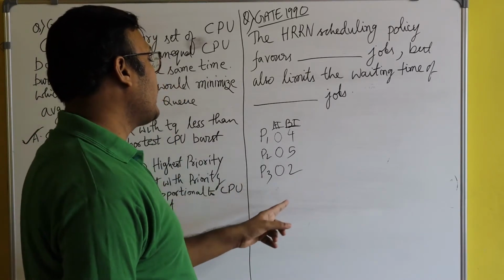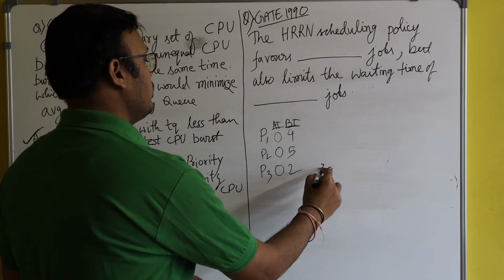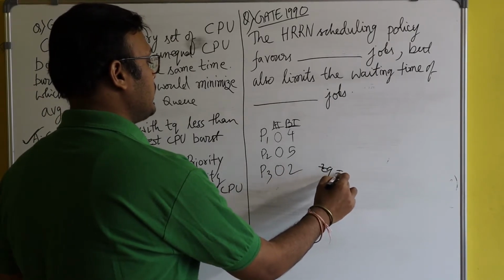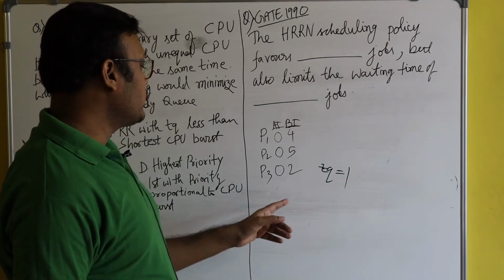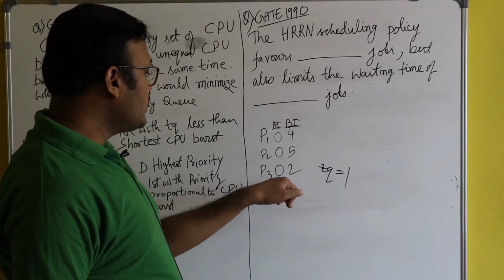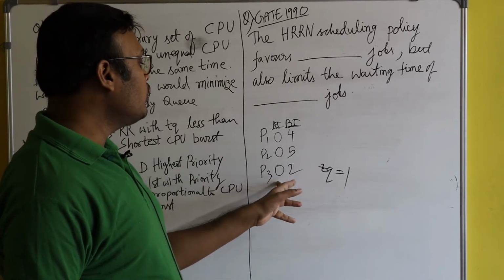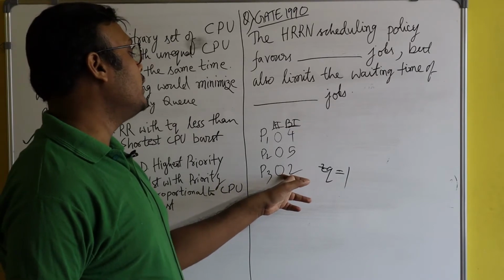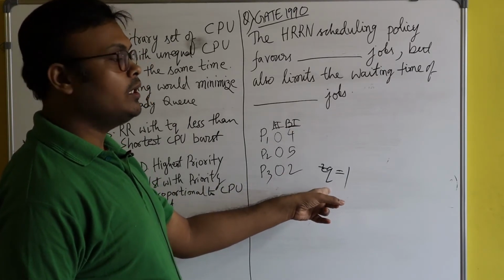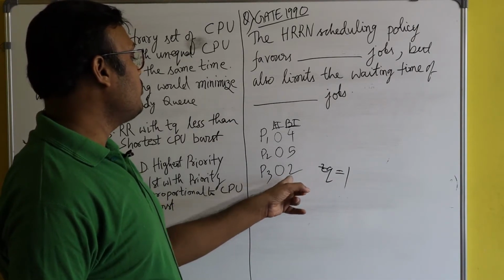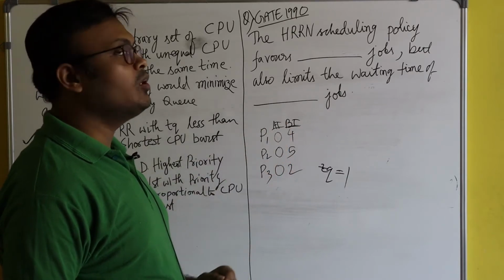If the time quantum is lesser than 2 seconds, say 1 second, there will be a lot of context switches. Even to run this process there will be a context switch, because in one go this process will not be completed, as the time quantum is just 1 second. The time quantum is even shorter than the burst time of this process P3. The same will happen for P2 and P1 also.